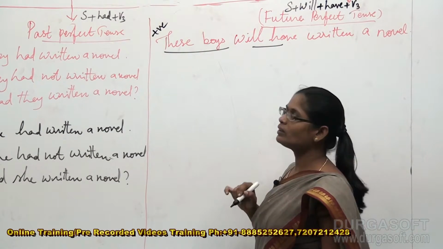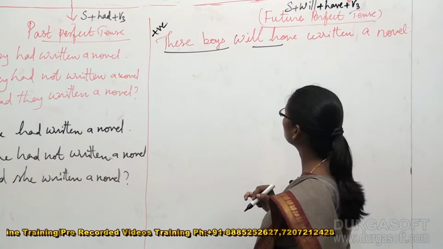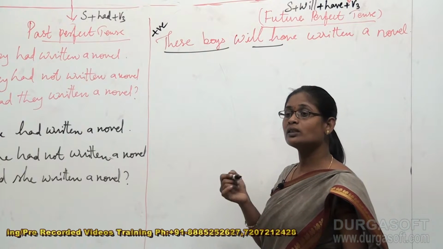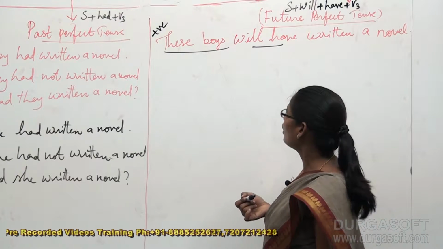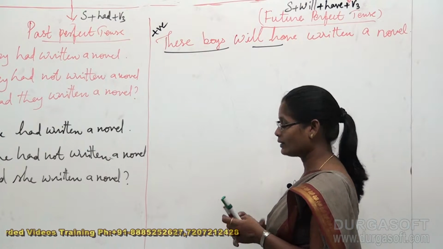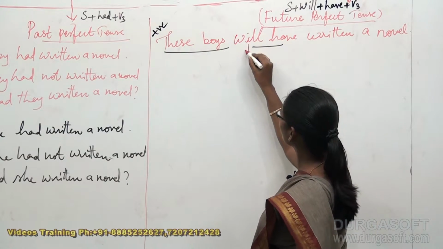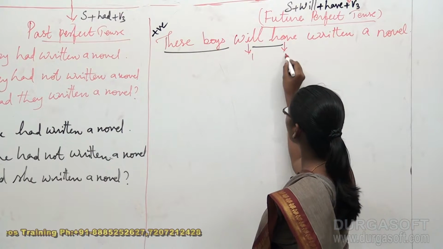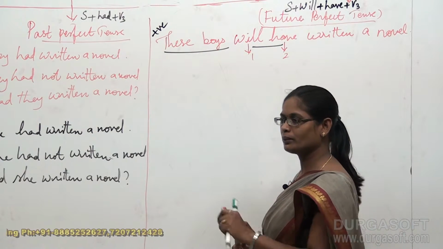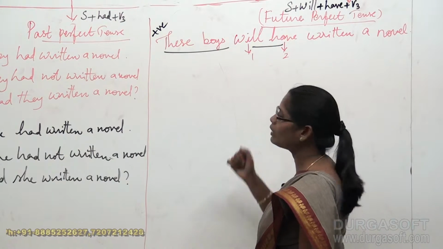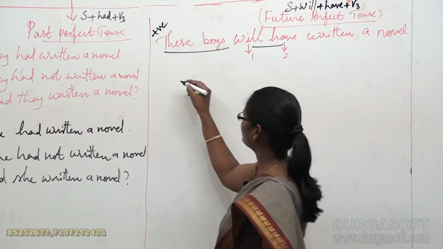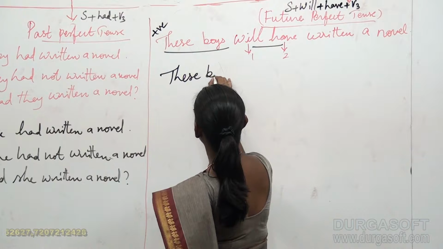Now I would like to convert this into a negative sentence. What should I do here? You are right, I am supposed to place not. But where should I place not? Before placing the not, let me count the number of helping verbs that I have got in my sentence. This is 1 and this is 2. And as usual, I am always supposed to place not after my first helping verb. What is the first helping verb? Will. Very good. Now, shall I place the not here? Very good.